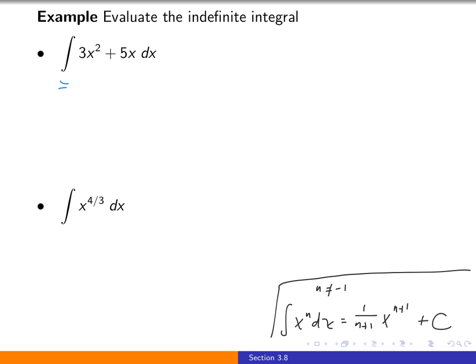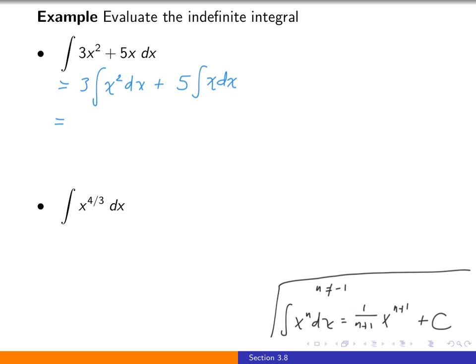We can, just like with the derivative, break this up into two integrals that we are adding together and pull out constants. So we can write this more conveniently as 3 times the indefinite integral of x squared plus 5 times the indefinite integral of x. And now we can apply this opposite of the power rule to each of these indefinite integrals.